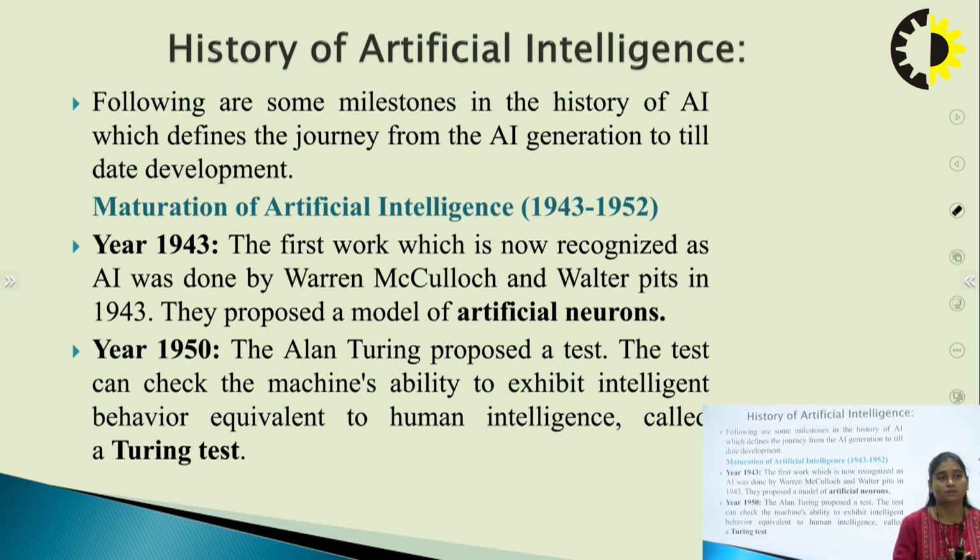Secondly, in 1950, Alan Turing proposed a test which can check a machine's ability to exhibit intelligent behavior equivalent to human intelligence, known as the Turing test. The Turing test is a major achievement in the field of artificial intelligence, another milestone in 1950.